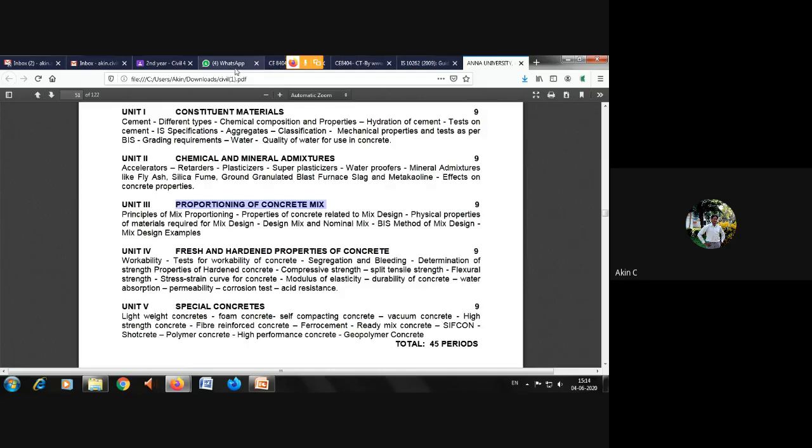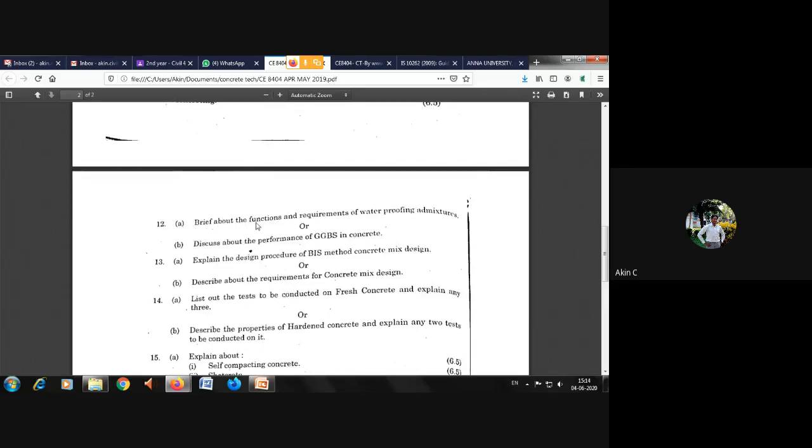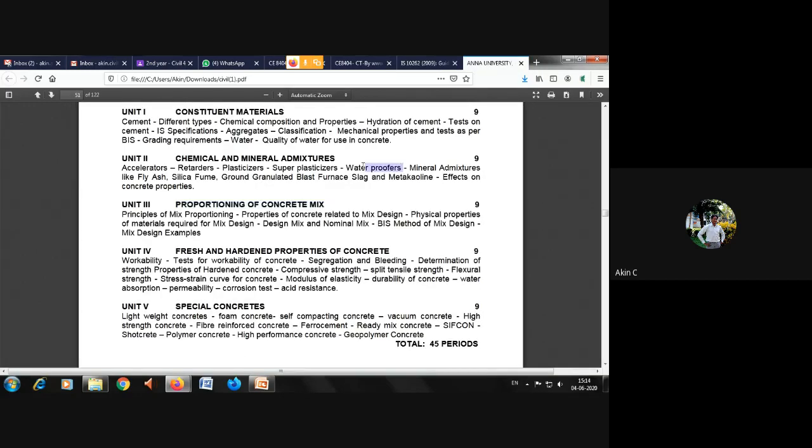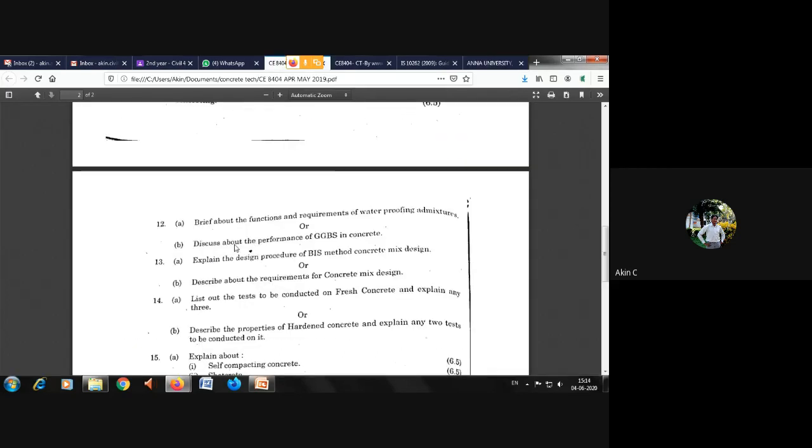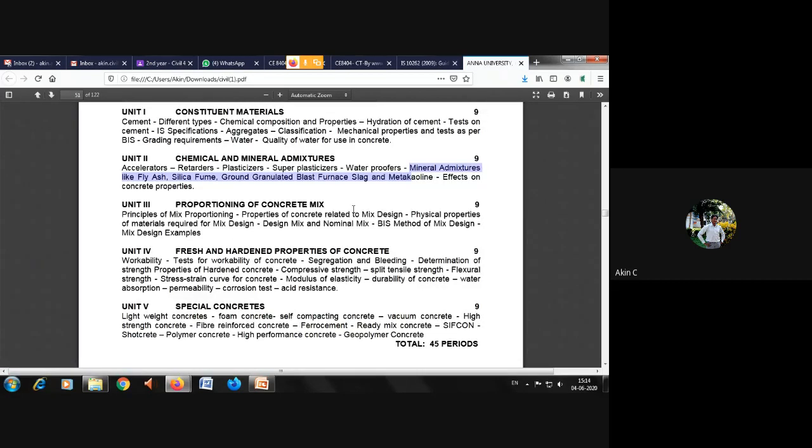in the Anna University question paper, so you'll get some confidence also. So example, they have asked a question like brief about the function and requirement of waterproofing admixture. What I have said, similarly, you can see this part they have asked in the 12A question, and this part they will be asking in the 12B question. You can see it in the question paper. So discuss about the performance of GGBS, ground granulated blast furnace slag. So a very easy subject, and similarly, in this manner, every subject faculty has to teach. This is my recommended thing for subject faculties also, so that you are able to easily concentrate on the subject and easily clear the subject.